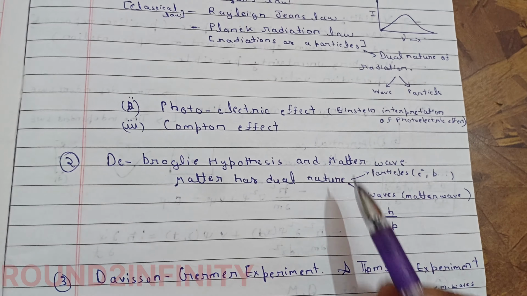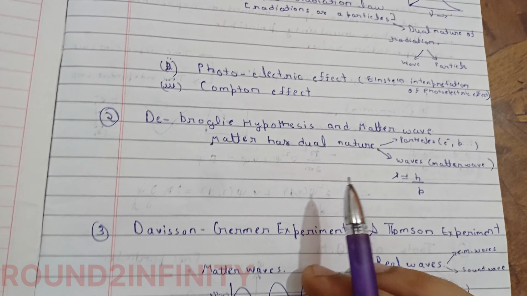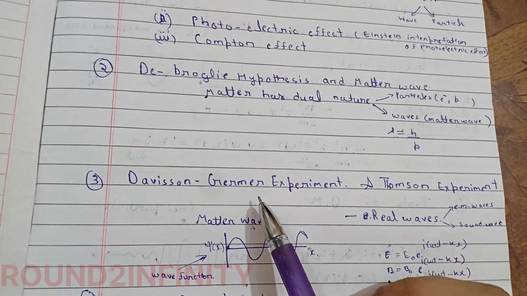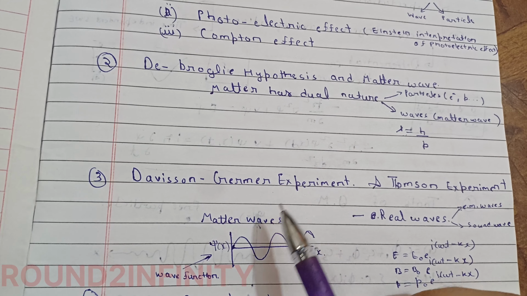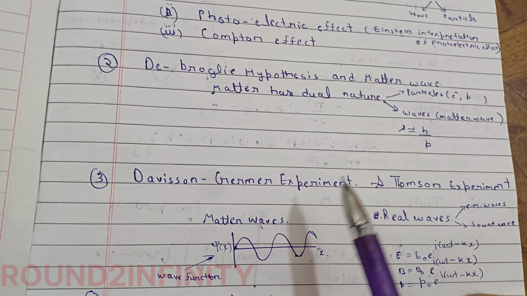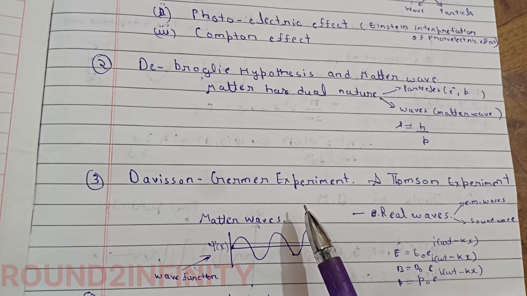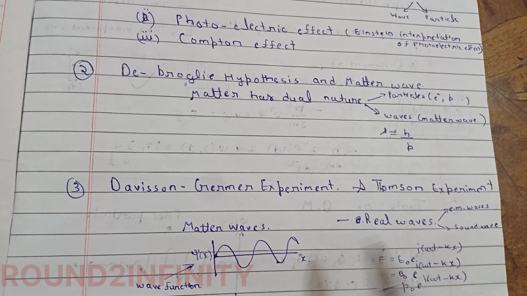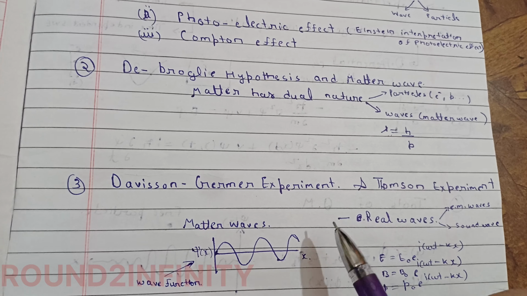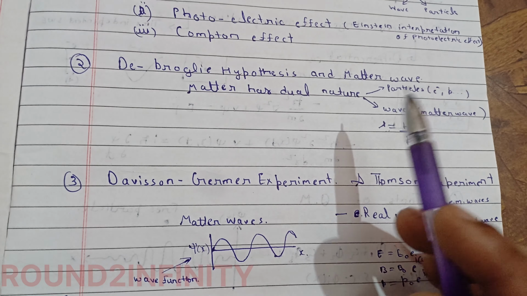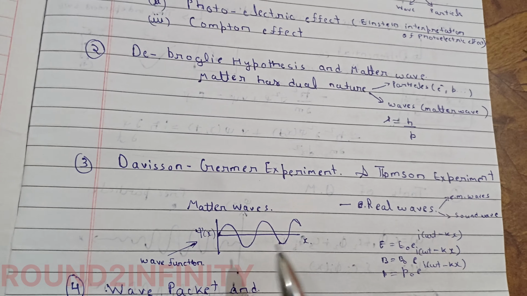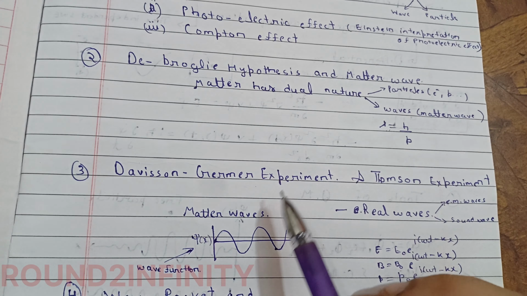To support this, there was an accidental experiment done by Davisson, Germer experiment. They just accidentally found a diffraction pattern due to electrons. Then it was done properly, and there was the Thomson experiment also. So these experiments proved the wave nature of electrons and all matter. They got the Nobel Prize for this.